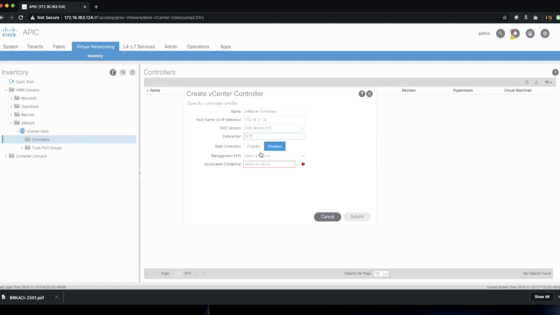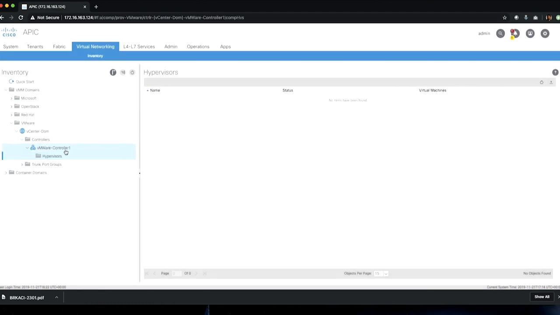For stats collection, if you want to enable it, enable it. For Management EPG, if you want to create a management EPG under the tenant management, you can create one, else you can leave it empty. And finally, select the credentials. You can select the credentials that you created earlier, or you can create new VMM credential settings from here. So we can select the vCenter credentials from here and say submit.